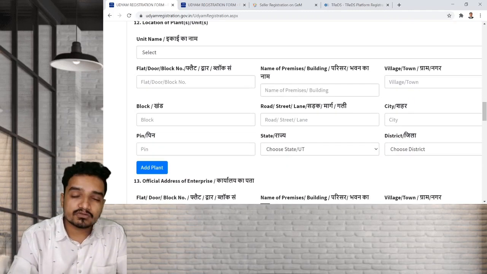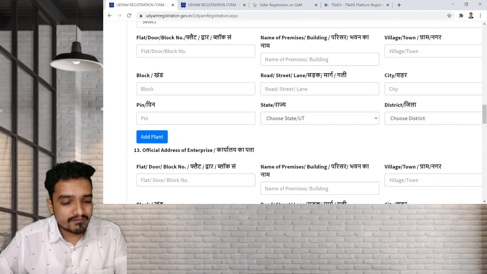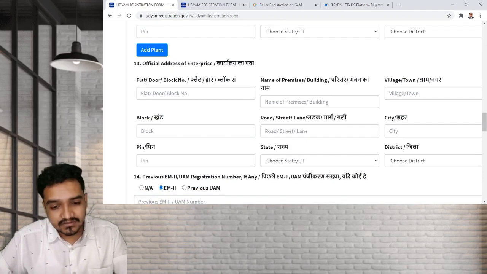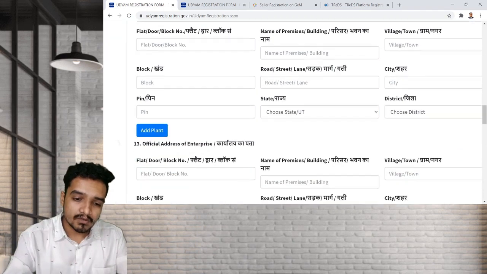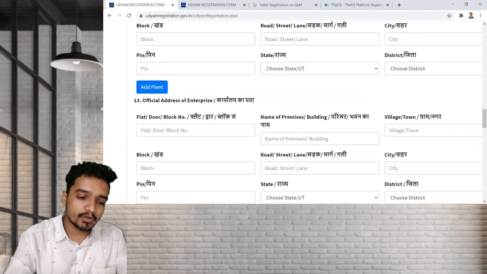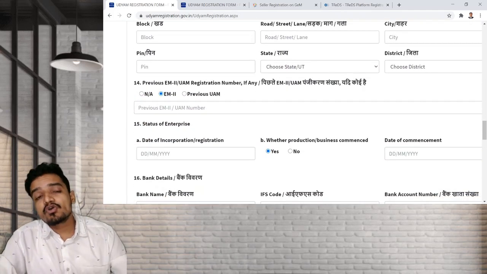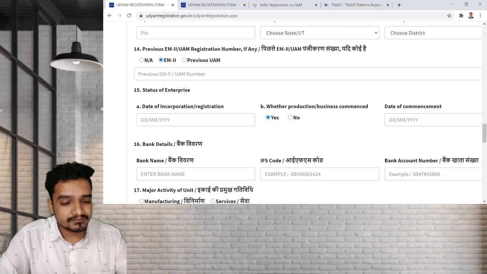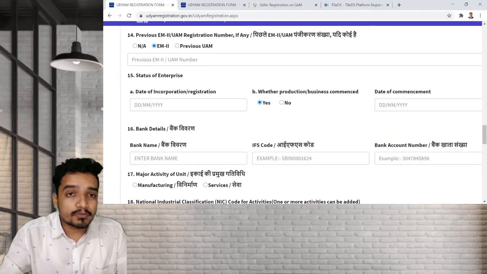Once you write down all the details of your location like the flat, premises, village, pin code and all the details, you have to click on this add plant. Again, official address of the enterprise. Obviously in most of the chartered accountant cases, both point number 12 and point number 13 will be the same. Next, point number 14, if you were having Udyog registration earlier or EM2, then you have to write down the number here. Point number 15, status of the enterprise. What does this mean? What is the date of incorporation?